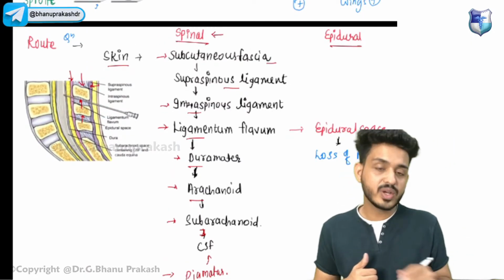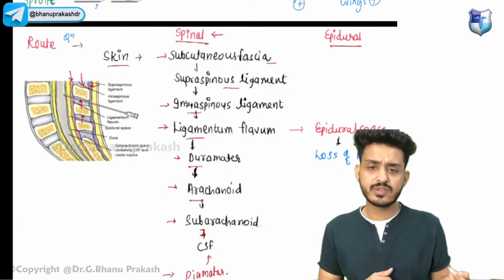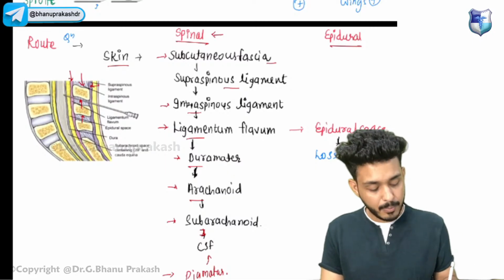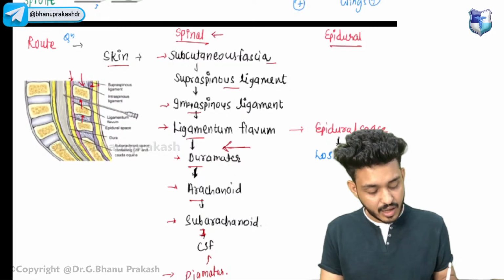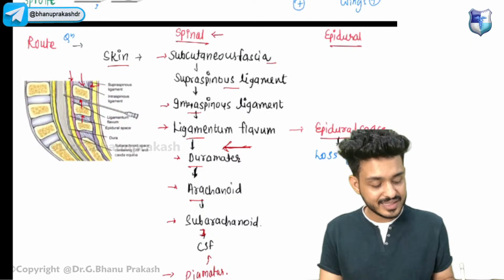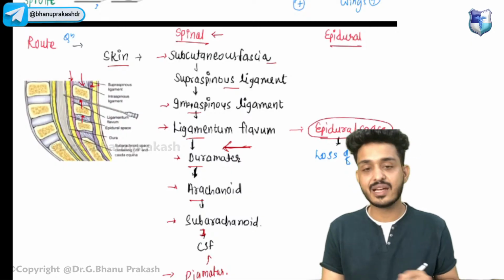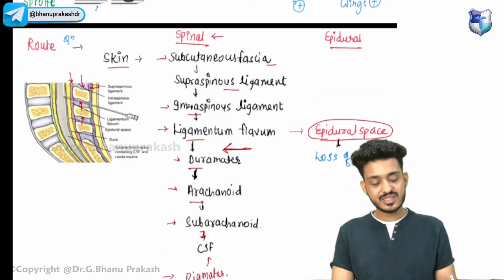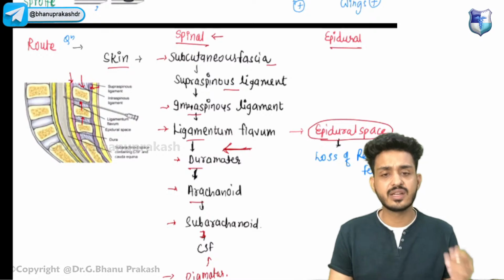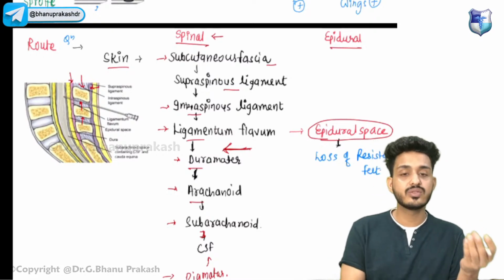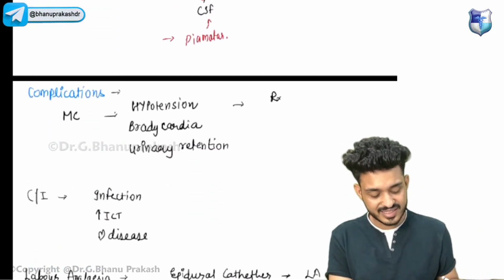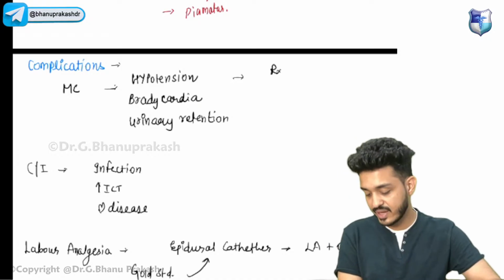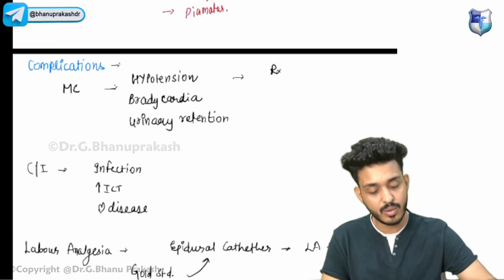For the epidural one the same pathway will be there, but we will be stopping above the dura. We will be injecting our drug above the dura, and this is known as the epidural space. This is how we give epidural anesthesia, and we use it in labor also. Now let's see what complications we have to remember over here.